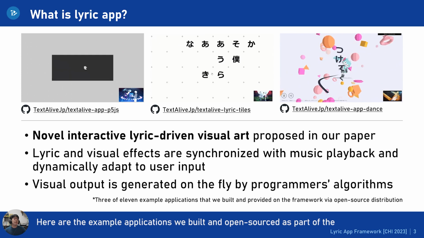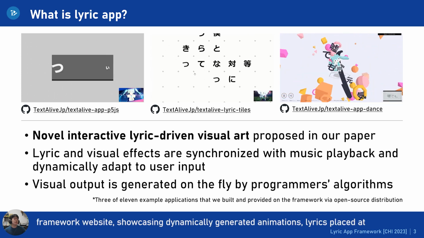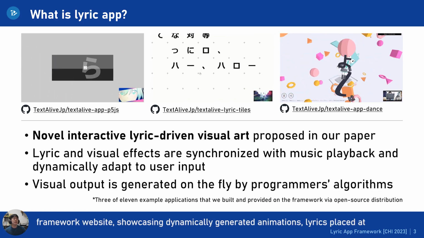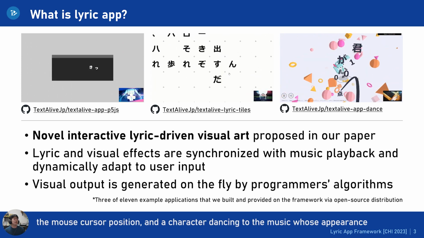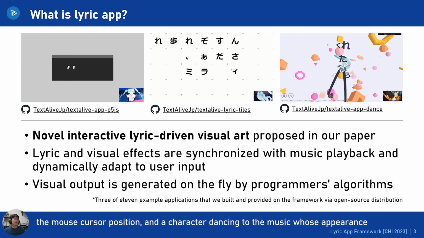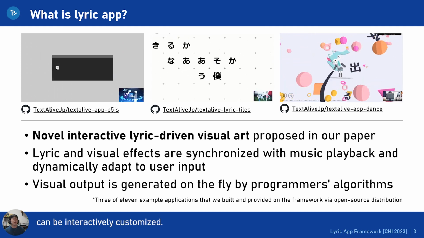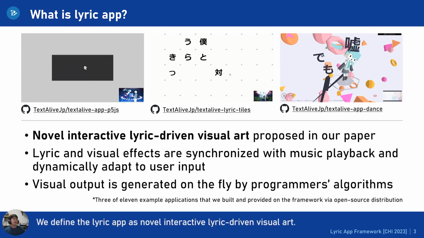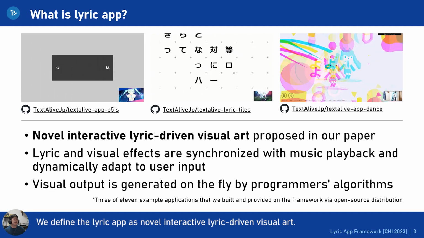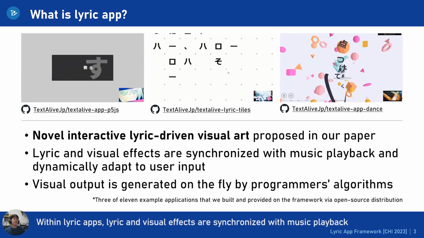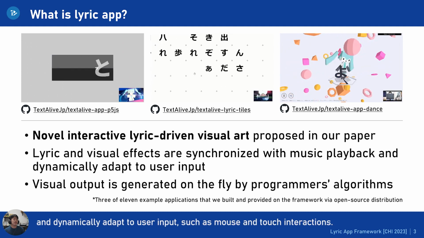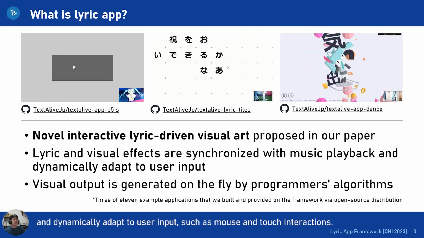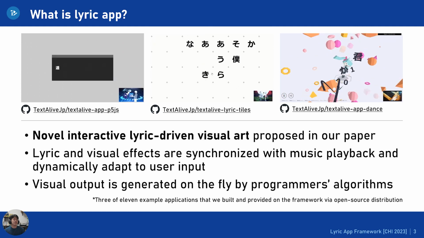Here are the example applications we built and open sourced as part of the framework website, showcasing dynamically generated animations, lyrics placed at the mouse cursor position, and the character dancing to the music whose appearance can be interactively customized. We define the Recap as novel interactive lyric-driven visual art, and within lyric apps, lyric and visual effects are synchronized with music playback and dynamically adapt to user input, such as mouse and touch interactions.